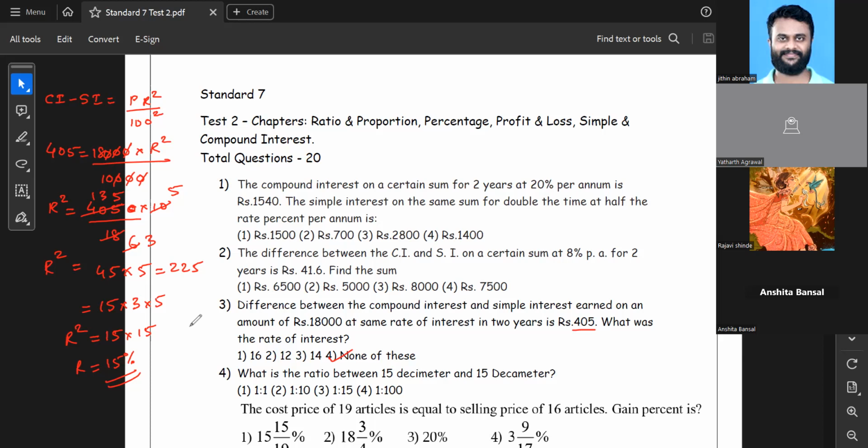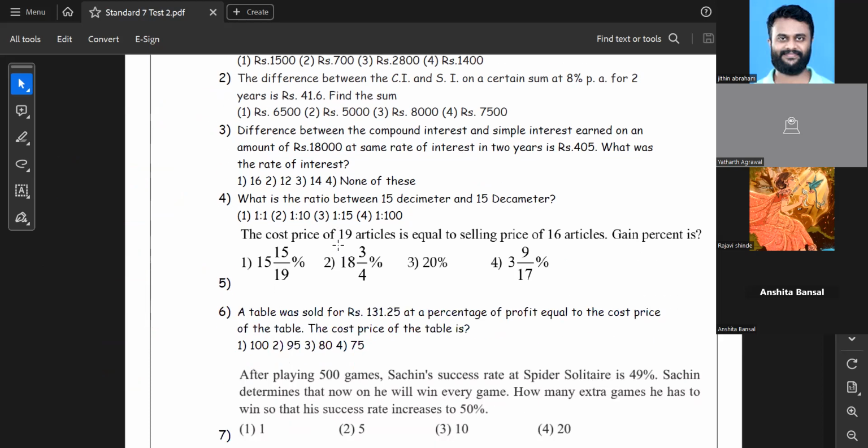Okay, let's go for the next question, dear children. What is the ratio between 15 decimeter and 15 decameter? Before I say something, what is a decameter or what is a decimeter? I'll give you 30 seconds. Write it in the chat box. Either you say what is a decimeter or you say what is a decameter. Either or, you don't have to say both.